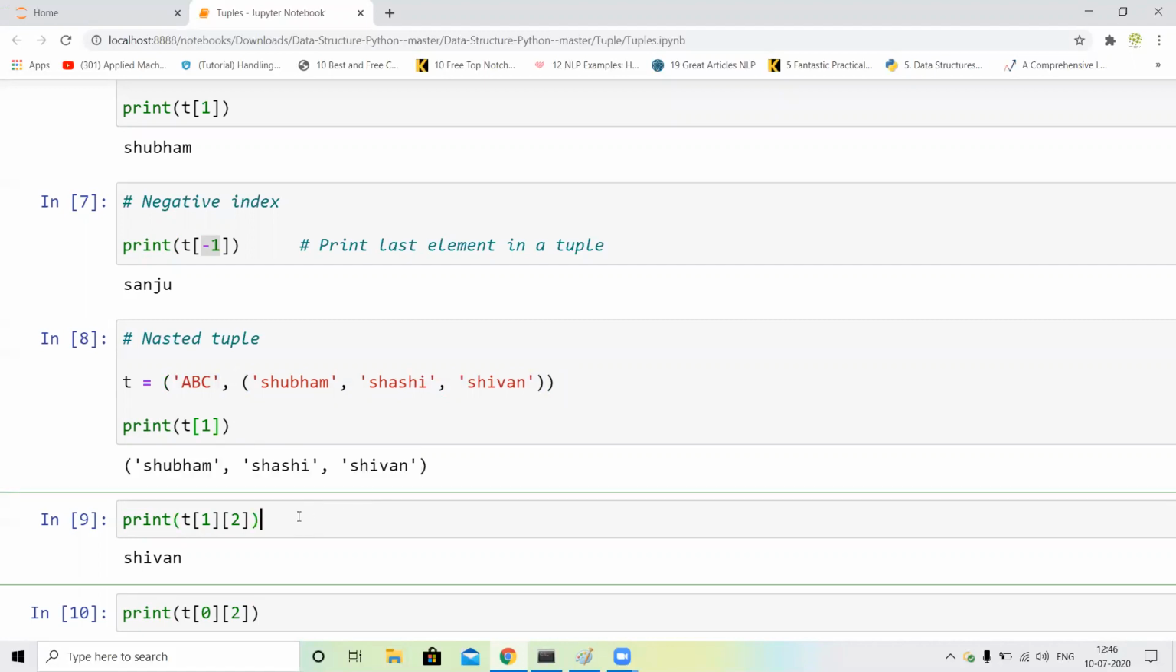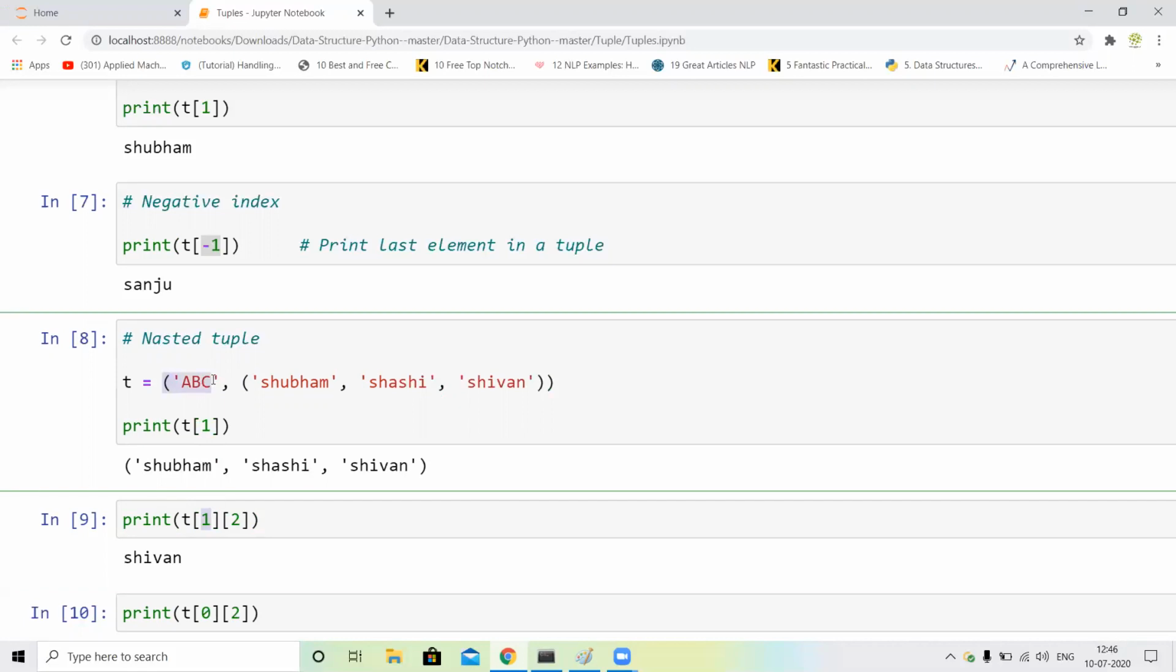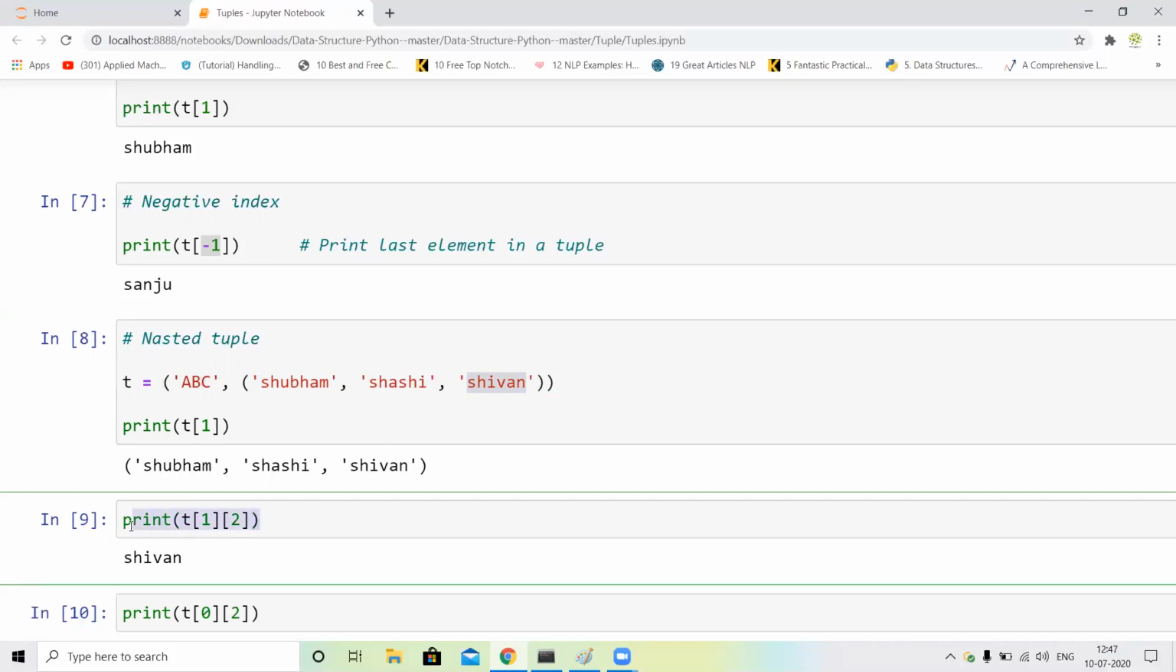And if I print index of 1, in index of 1 I just print 2. Like this is our first index, 0, and this is our second index, 1. So in the second index I print the second value, means in the second index this is the 0 index and this is the 1 index and this is the 2 index. So I just call print of T of 1 in 2. So our output is C1.